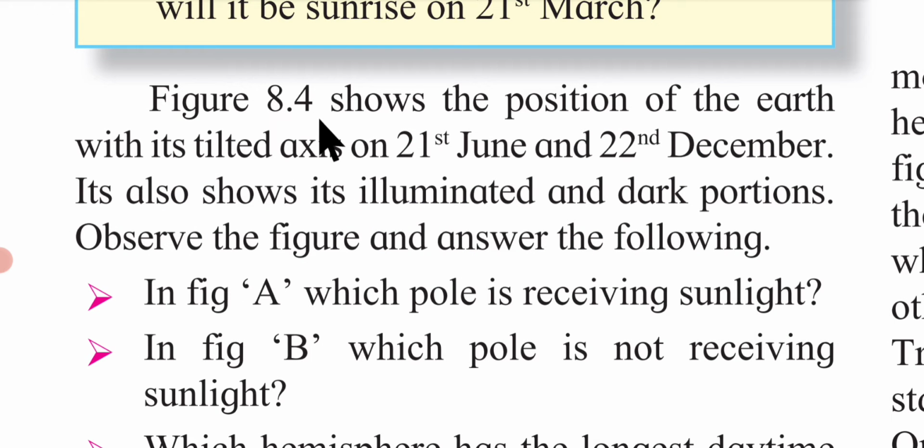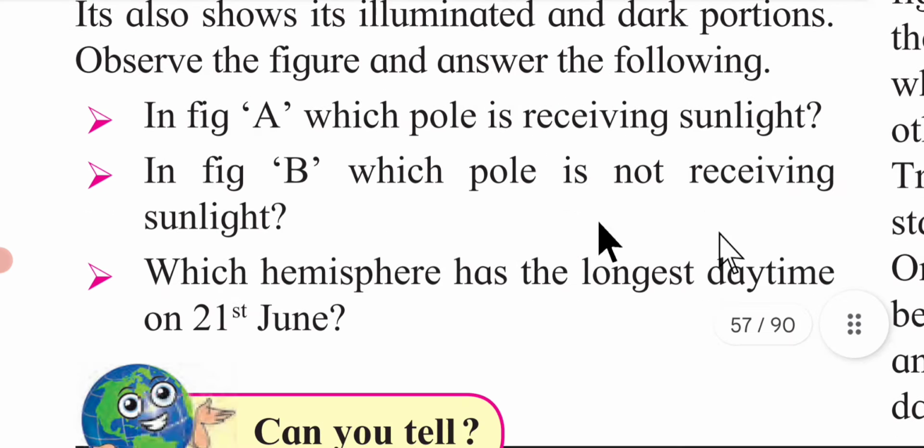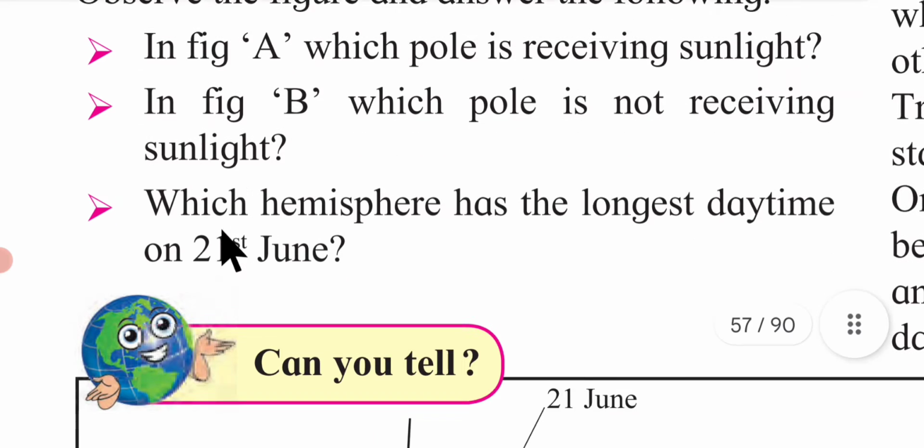Figure 8.4 shows the position of the Earth with its tilted axis on 21st June and 22nd December. It also shows its illuminated and dark portions. Observe the figure and answer the following. In figure A, which pole is receiving sunlight? In figure B, which pole is not receiving sunlight?